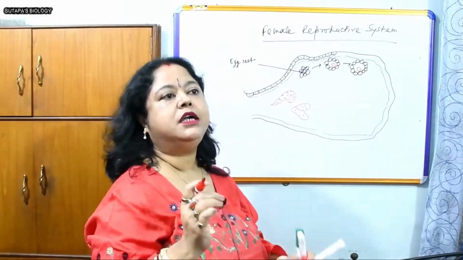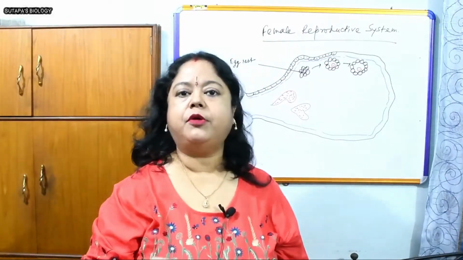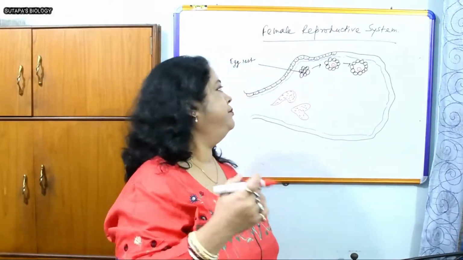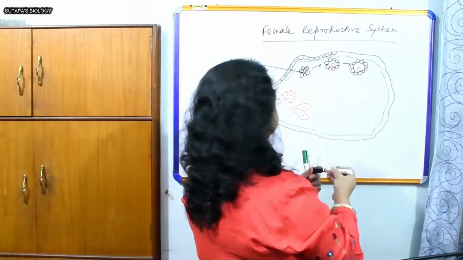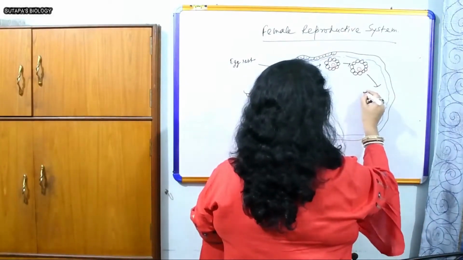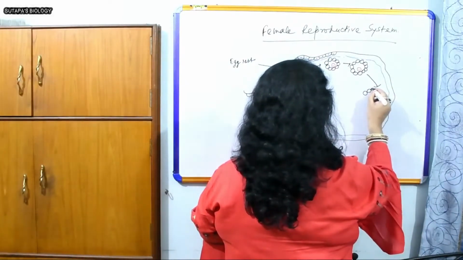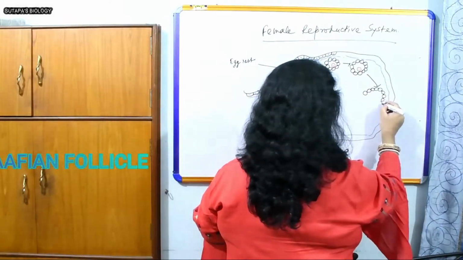Ultimately, in the secondary oocyte stage, the ovum will be released from the ovary. And after this, the most mature one, that is the Graafian follicle, is produced, which is a completely matured follicle.